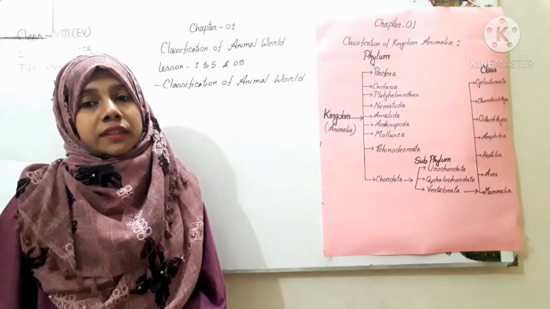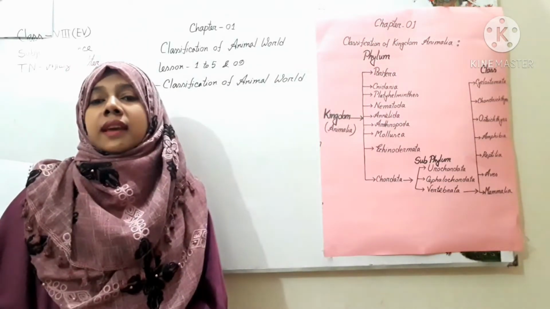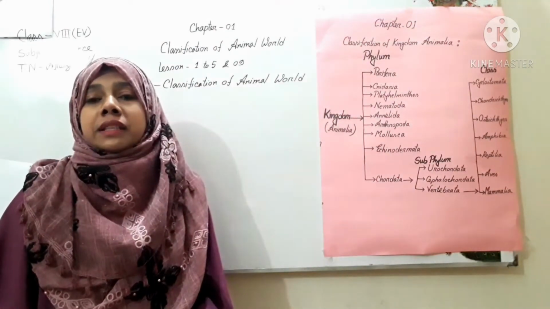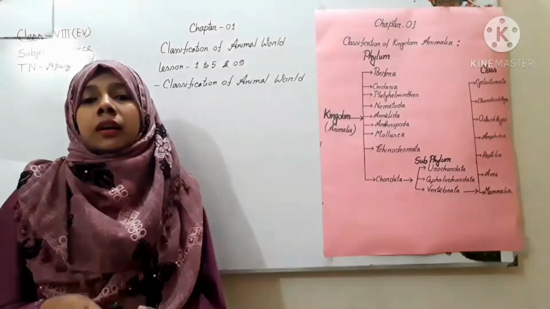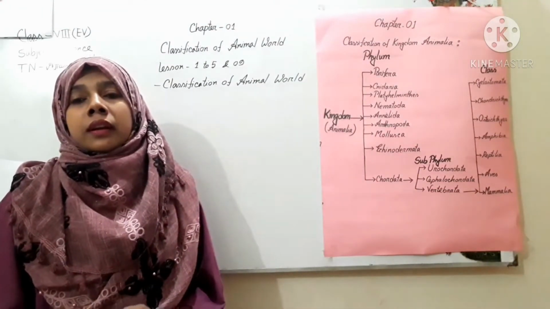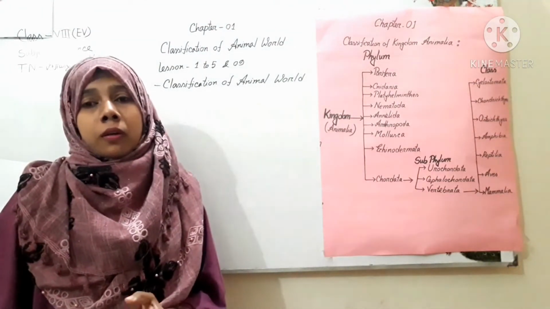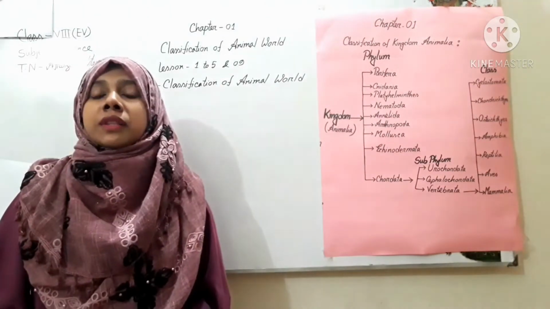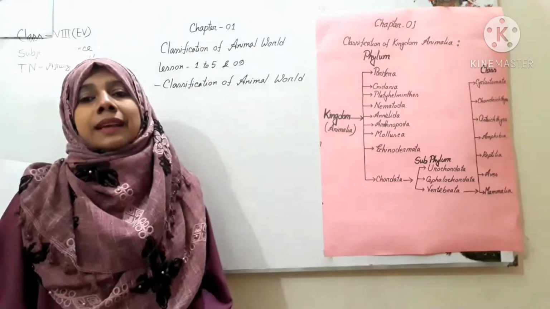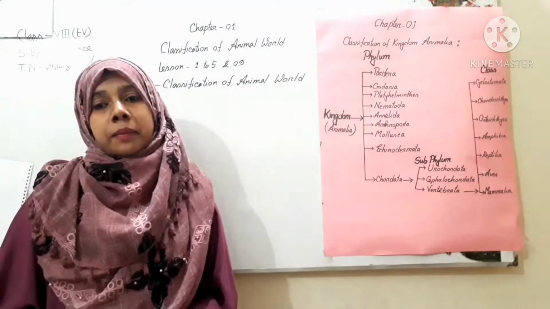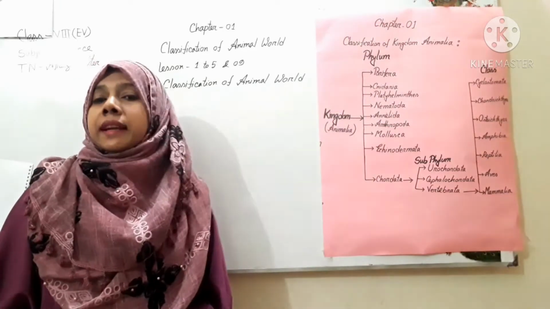So what is called a taxon? Taxon is the unit of classification, and to identify all over the animal world, classification is very important. And in biology, all things related to classification are included in a separate branch which is known as taxonomy.